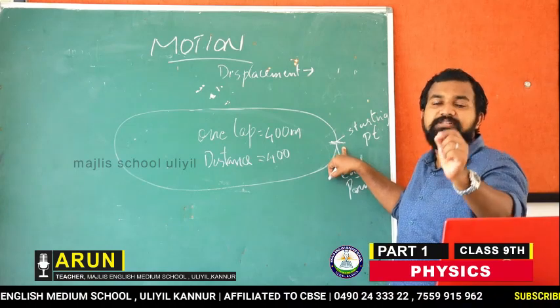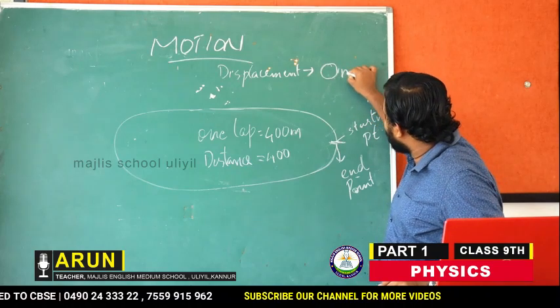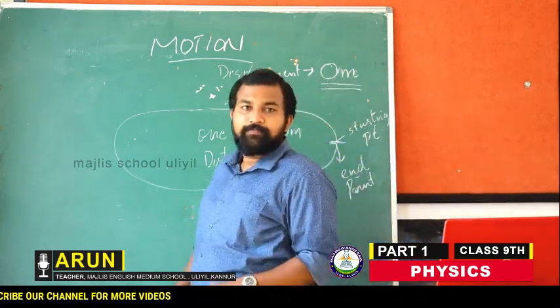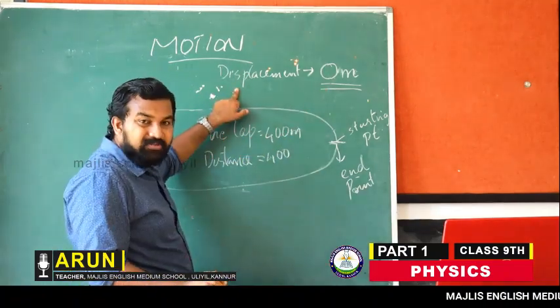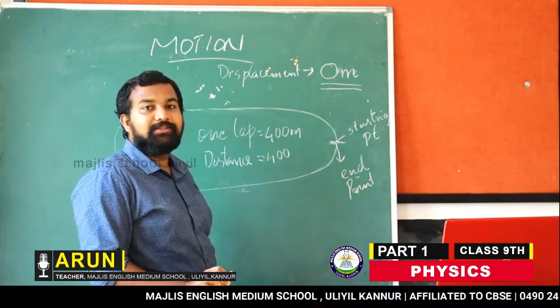What is the distance between the starting point and the ending point? That means there is no difference. So the displacement is 0. I hope it's clear. So displacement means what? The shortest distance between the initial point and the final point.